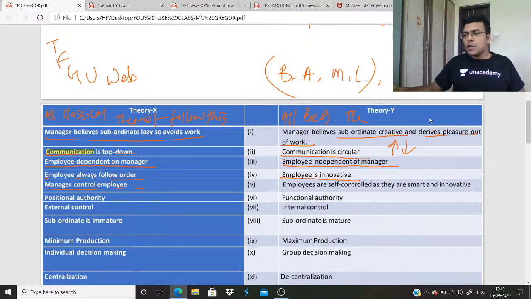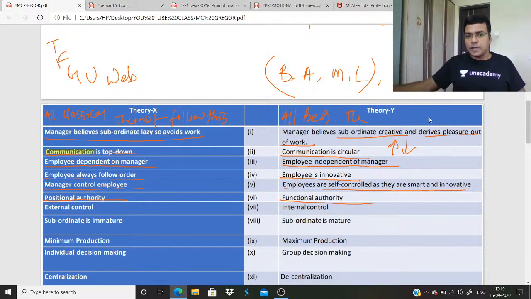In theory X, the manager controls the employee. What type of control? Man control. But here the employees are self-controlled as they are smart and innovative. No need to control them. Here positional authority is there, that means someone sitting in the position has the authority.